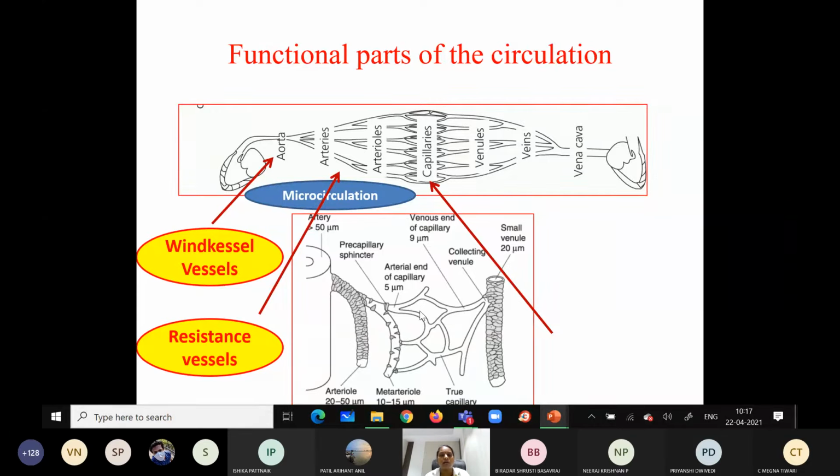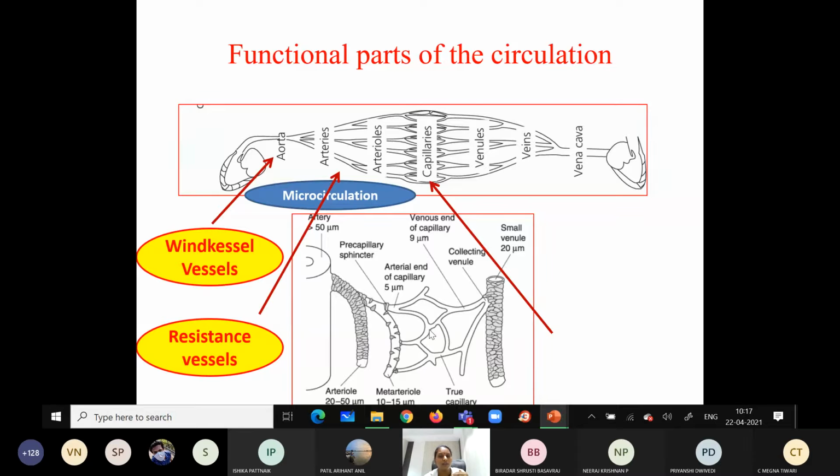Because of that, the cross-sectional area of the capillaries will be very high. Because of that, the velocity of blood flow is very sluggish at this part. That's why there is a stasis of blood for some time in the capillary.